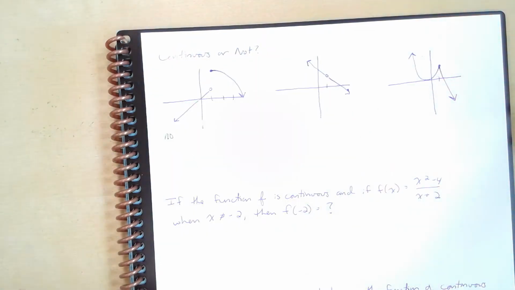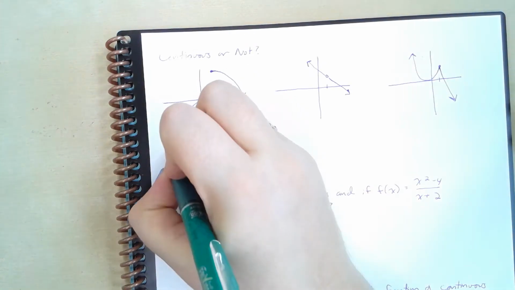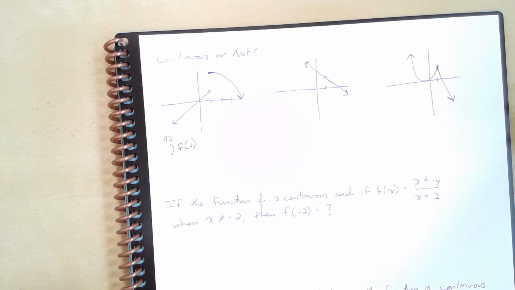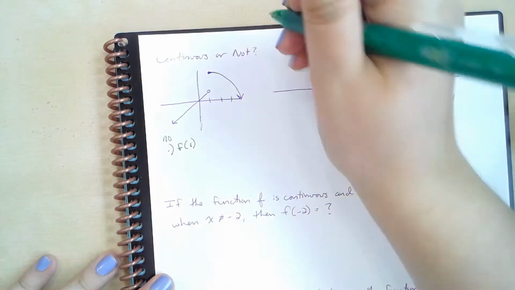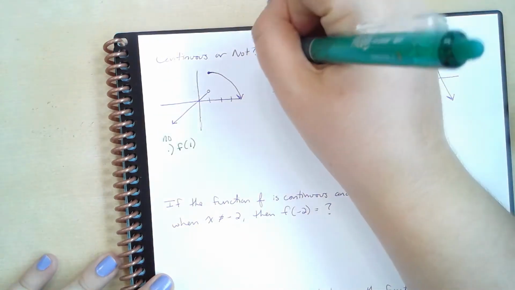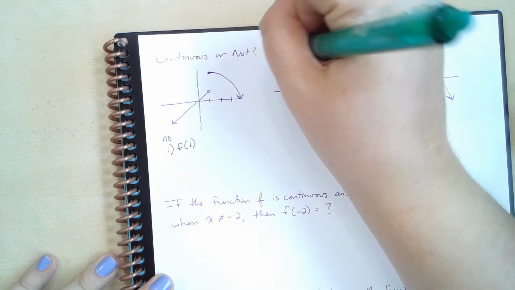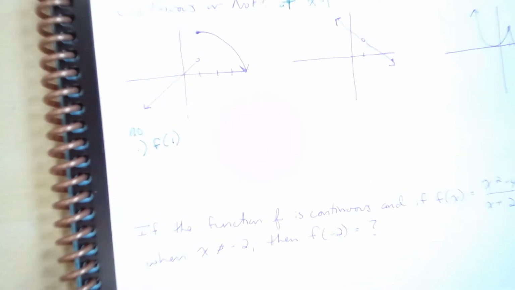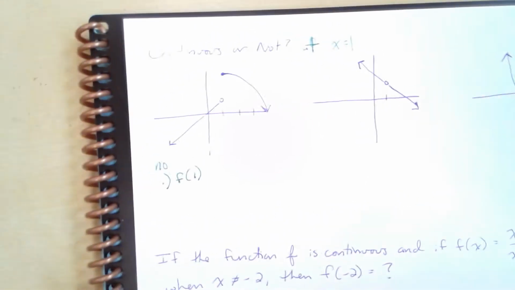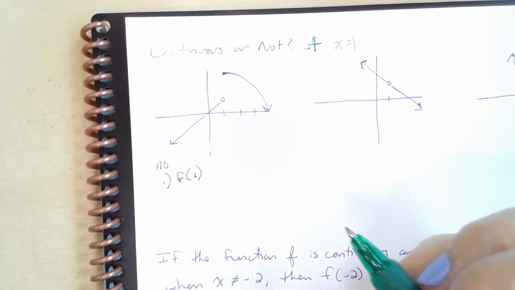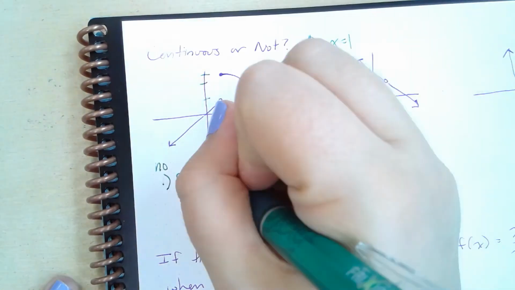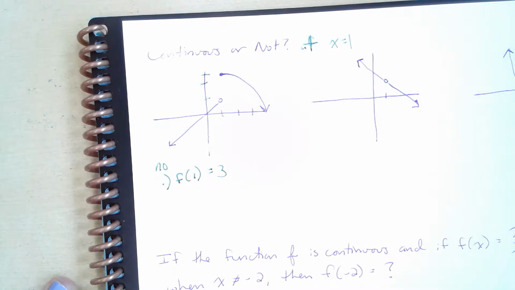So let's use those 3 steps that we talked about. Continuous or not at x equals 1, that's what we want to talk about. First, f of 1, where x is equal to 1, is 3. Clearly I didn't have my graphs very well labeled before I recorded this, but we can all suffer.